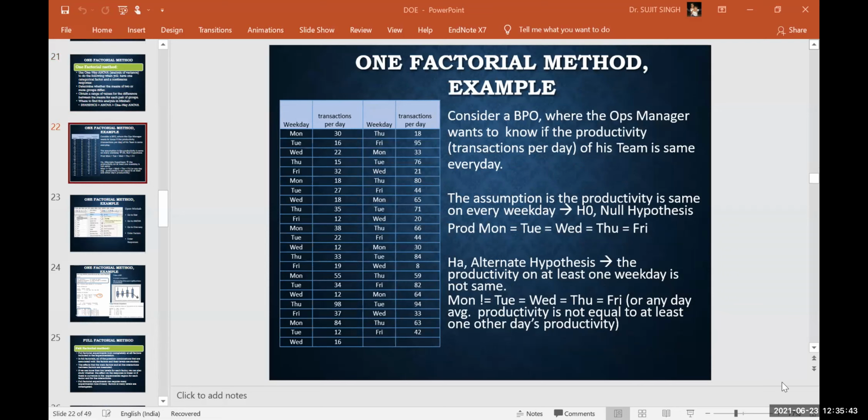consider the example of a BPO. BPO is business process outsourcing, basically related to call centers. And the operation manager wants to know the productivity in terms of some measured value, like how many transactions happen on that day by his team.